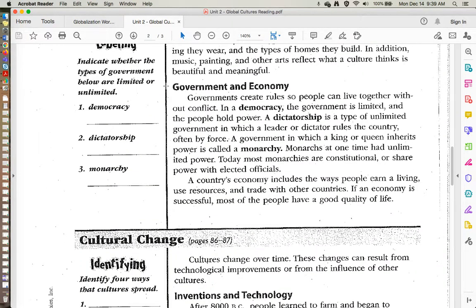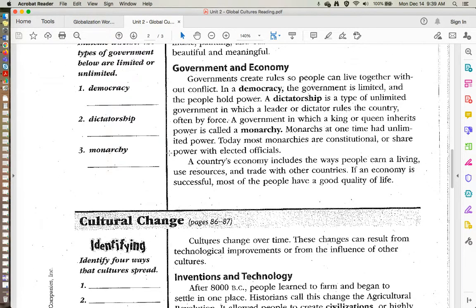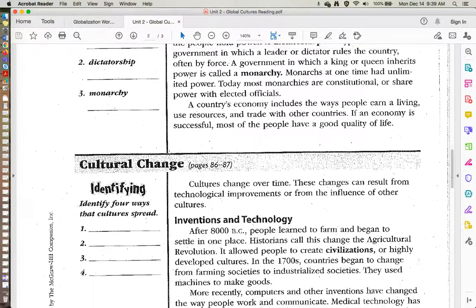Government and economy. Governments create rules so people can live together without conflict. In a democracy, the government is limited and people hold power. A dictatorship is a type of unlimited government in which a leader or dictator rules a country, often by force. A government in which a king or queen inherits power is called a monarchy. Monarchs at one time had unlimited power. Today, most monarchs are constitutional or share power with elected officials.